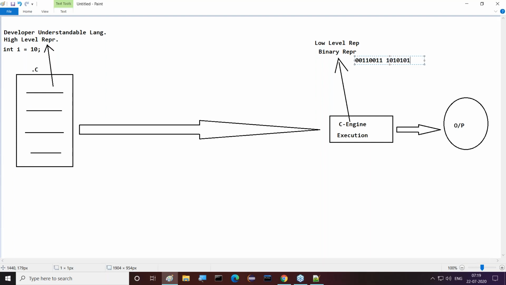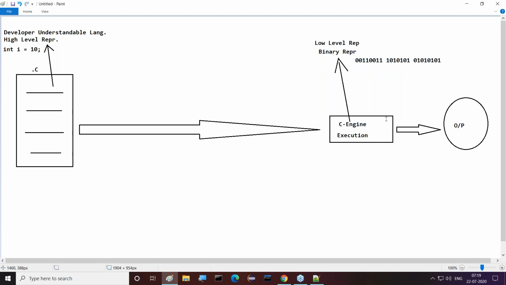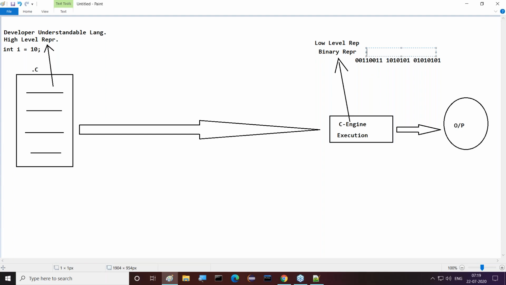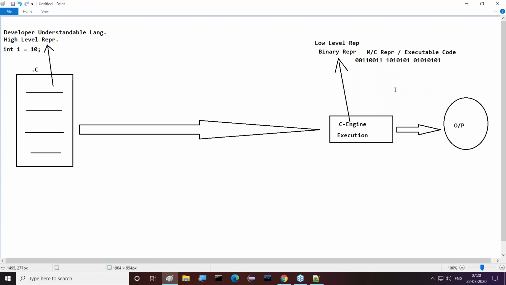You can understand it clearly like this. Some intersection set is going to be available like this. The data in that intersection set we have to get in the form of binary. Then only our C engine is able to understand and execute our code. That means executable code. What do we require? Machine representation or executable code. Executable code here we require.